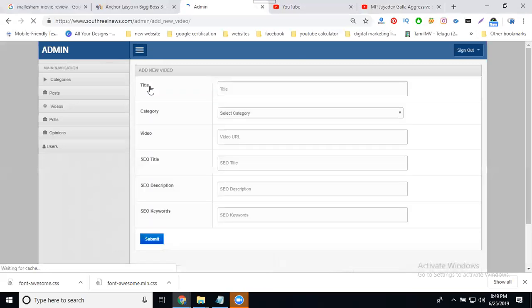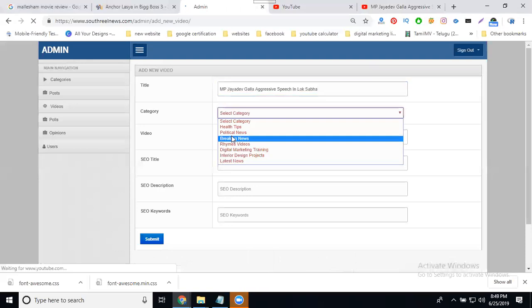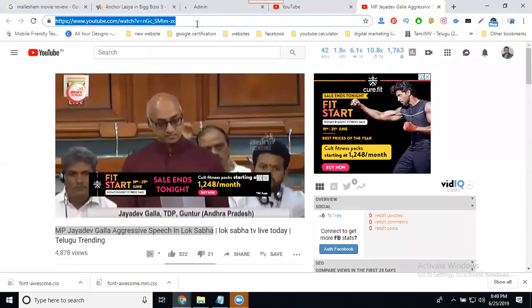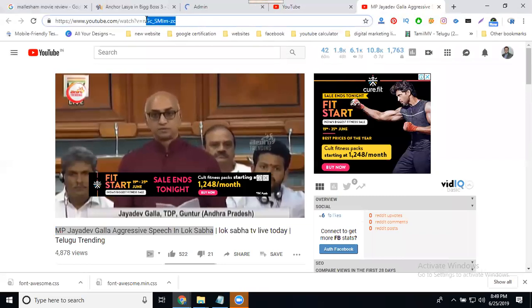Add video. What title you mention, that first title is what your URL structure will be created from. Select your URL in this title. This will be political news. Copy the video. When adding the video, always remember to select only the 11 characters. 11 characters including special characters. If it exceeds 11, more than 11, the video will not play.